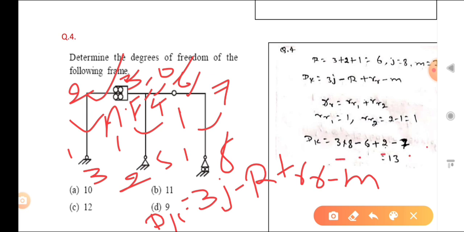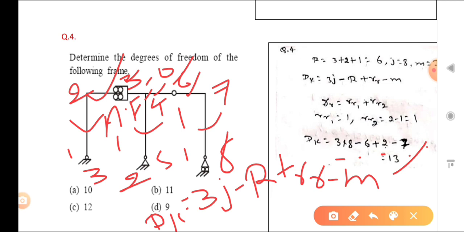What is the m? But m is not the member. Member is what? M is the number of rigid members, or inextensible members. We will see in the next problem also, then that will be more clear. So that is 13. So your answer is how much?